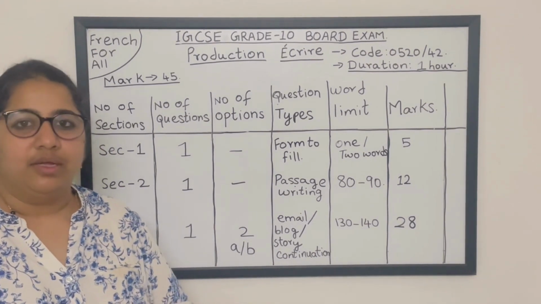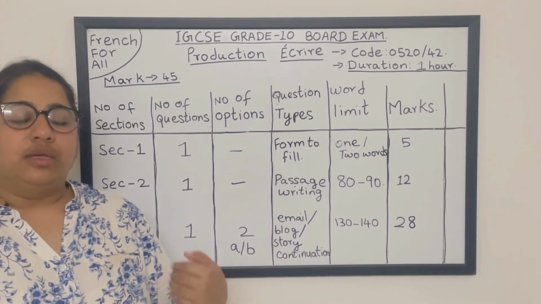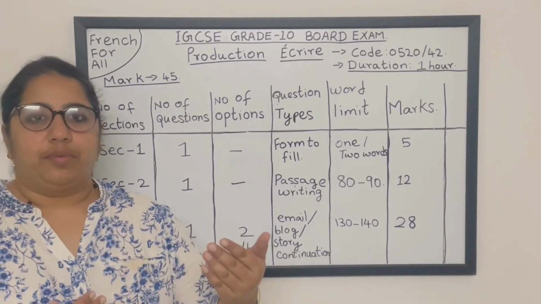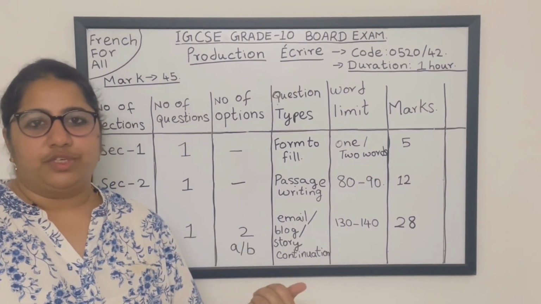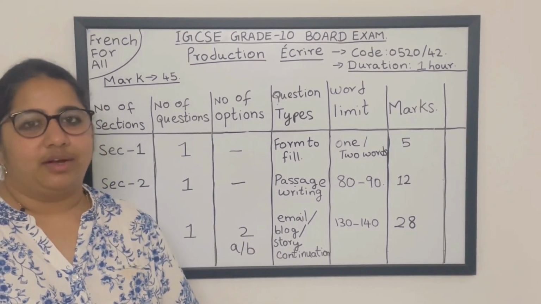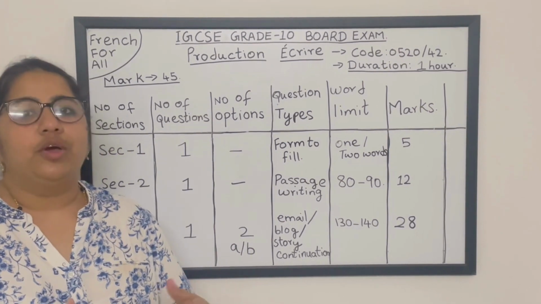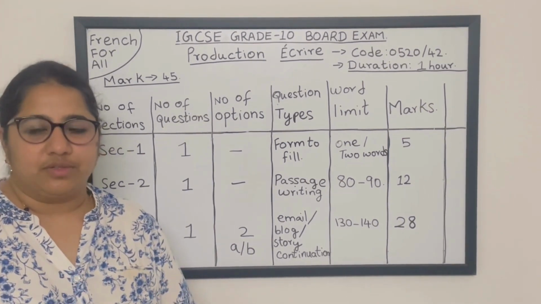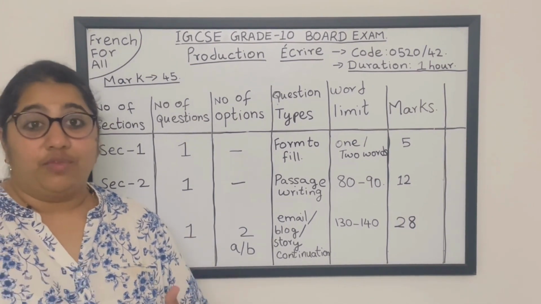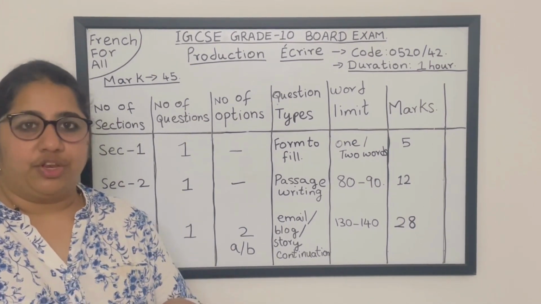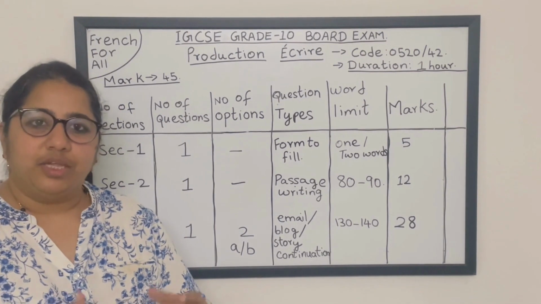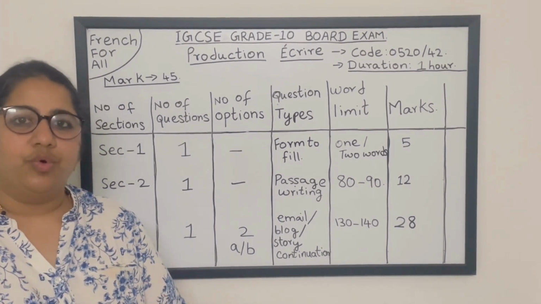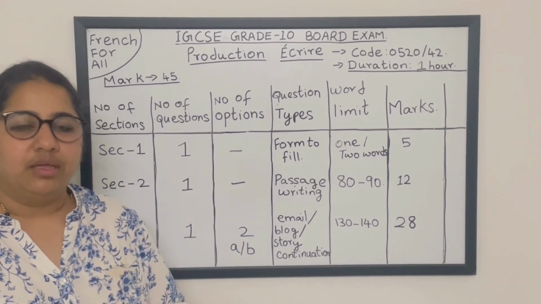For example, I will tell one story. Your parents have gone out of station and you and your brother are alone at home. You have been advised not to bring any friends in their absence, but your brother is bringing his friends to the home and he is making a mess.